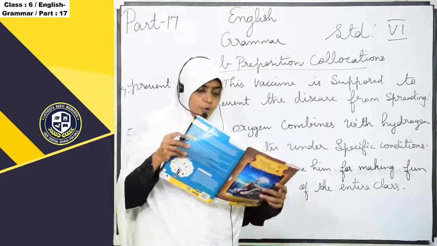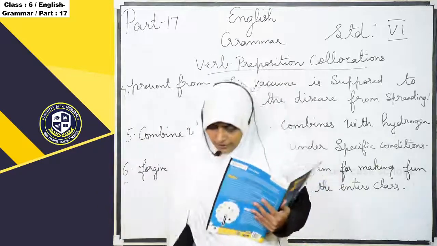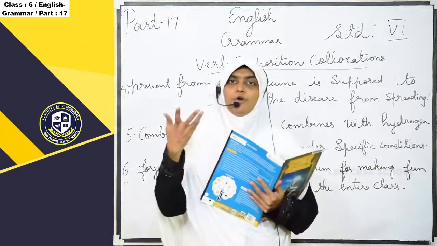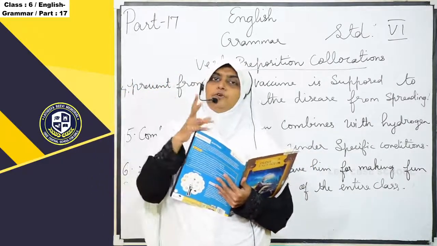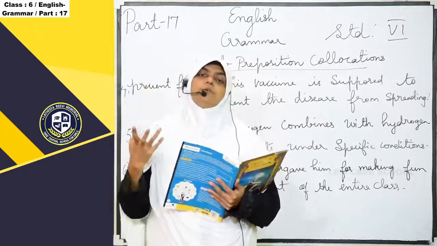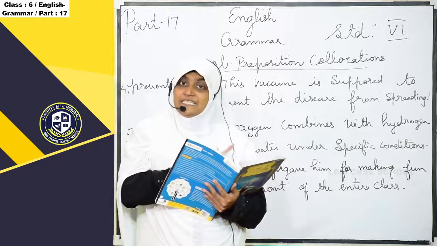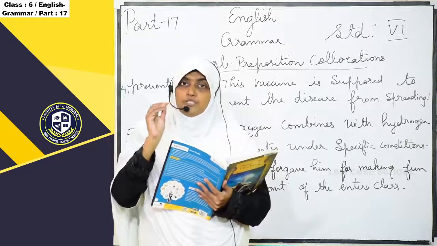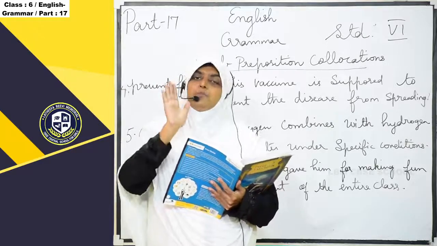So what do you mean by verb preposition collocation? Very simple. Okay, we have already learned the two-part verb. Okay, a two-part verb is one verb and another one preposition. Sometimes an adjective or adverb may come, but here verb preposition collocation means the verb along with the preposition only.